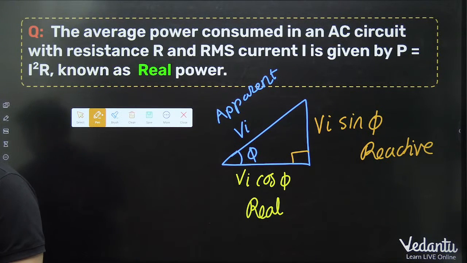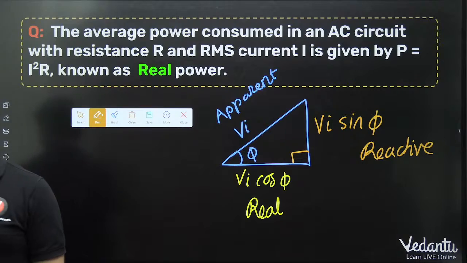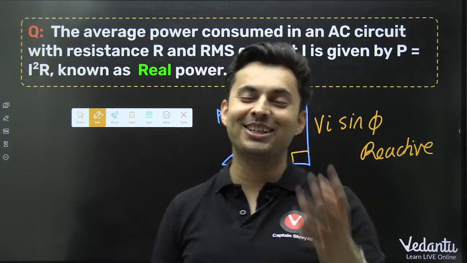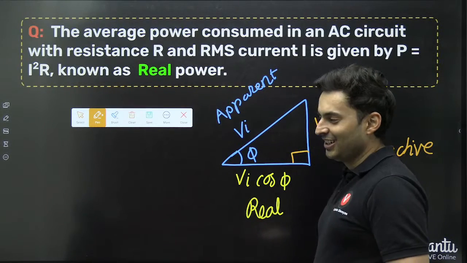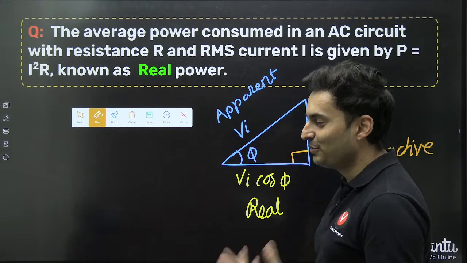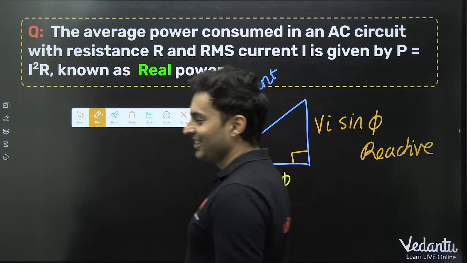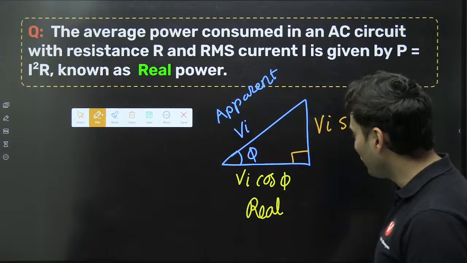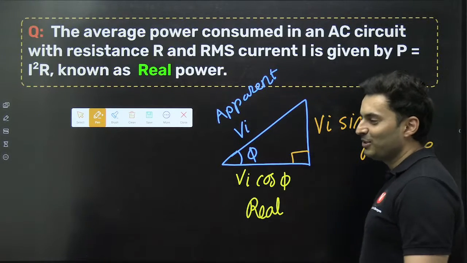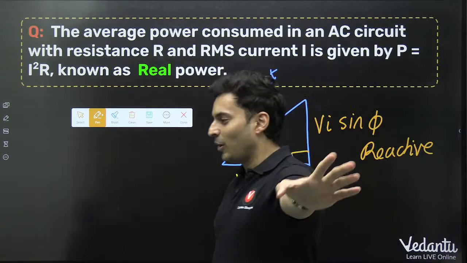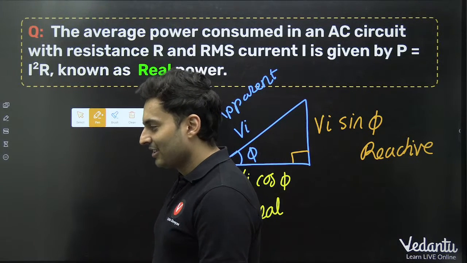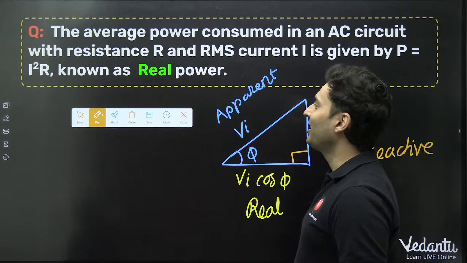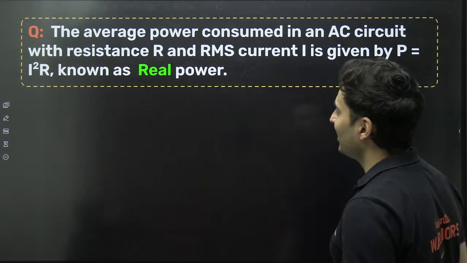Somebody is saying horsepower. Akki the beast. Which horsepower, man? No, my dear kid, it is not called horsepower. Horsepower is 746 watts. Definitely not I squared R. It's called real power. I don't know if the option will be there, horsepower, and you would have marked the horse. Right? Okay, fine. That is not the answer.